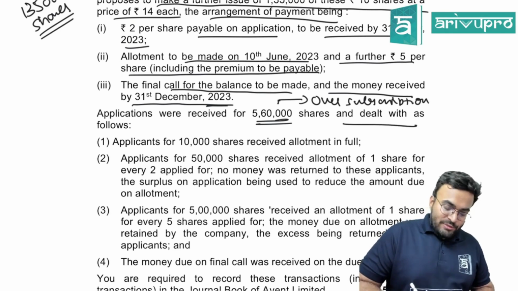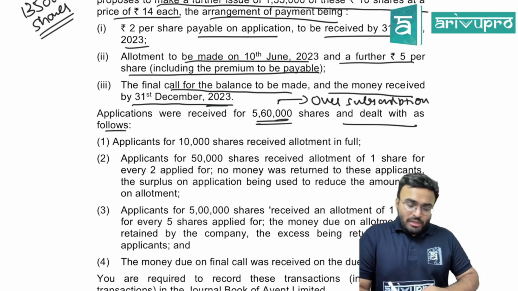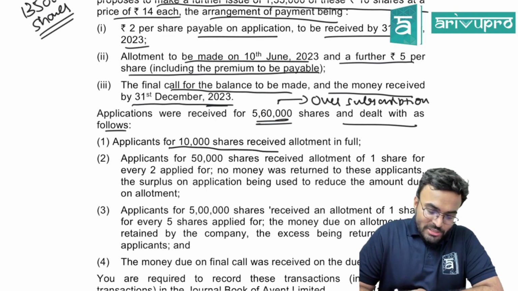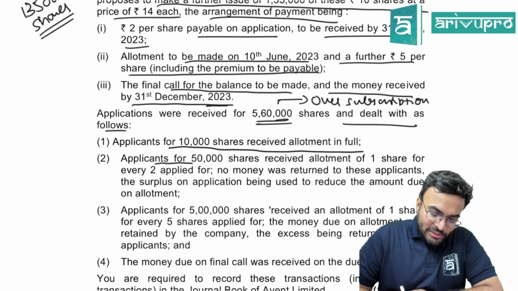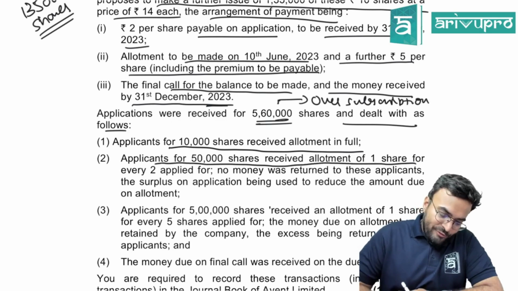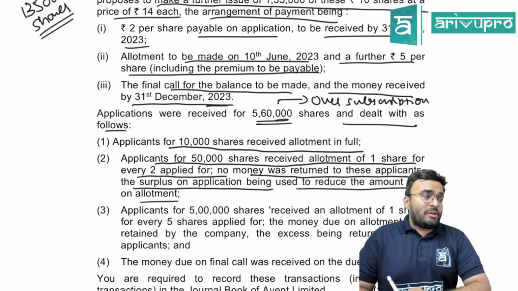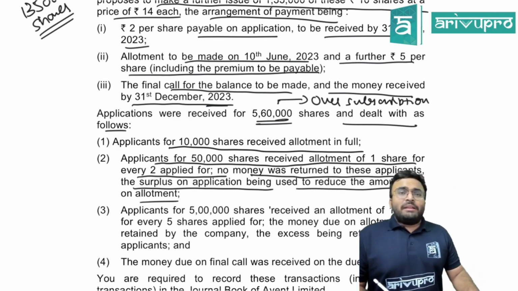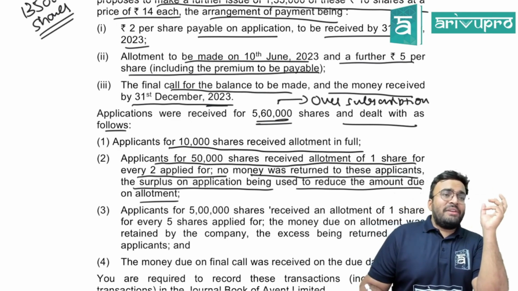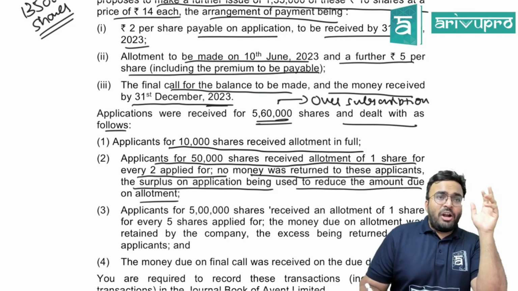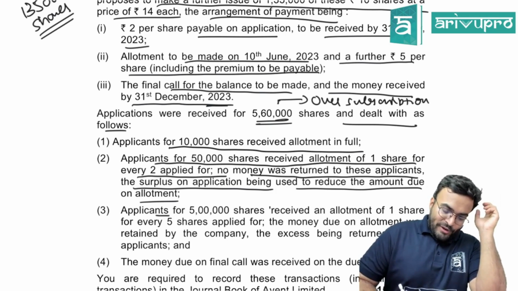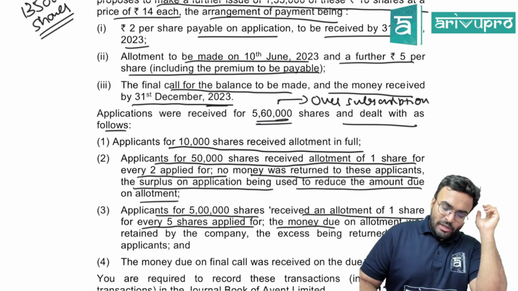And dealt with as follows. Applicants for 10,000 shares received allotment in full. Applicants for 50,000 shares received allotment of 1 share for every 2 applied for. No money was returned to these applicants. The surplus of application money being used to reduce the amount of allotment due. In pro rata, do we remember that if you have extra money, that will be adjusted with allotment. Applicants for 5 lakh shares received an allotment of 1 share for every 5 shares applied. The money due on allotment was retained by the company, excess being returned to the applicants.